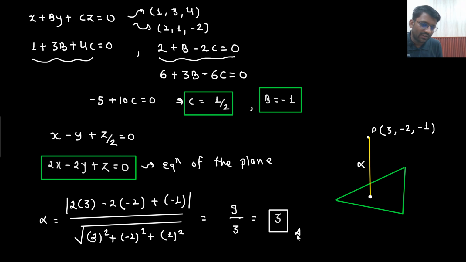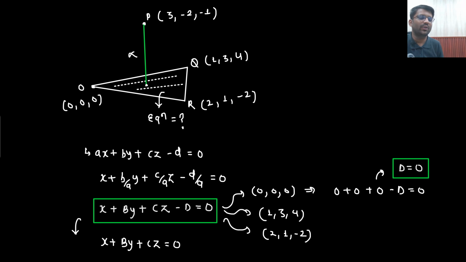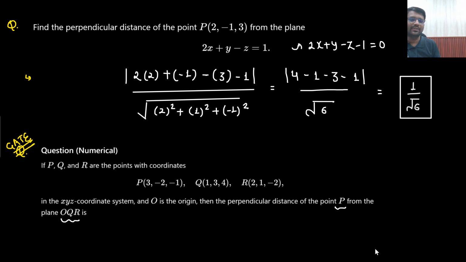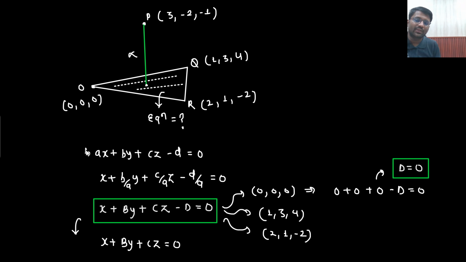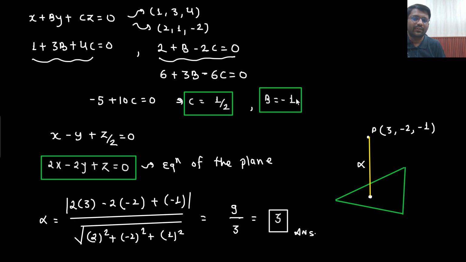Not a very easy question. This kind of question would be considered moderate to tough only, because it will not click in the examination that you need to find the equation of the plane. The equation of the plane is not given. Although this equation might click, ax plus by plus cz minus d, the calculation will be complex from here, because all the variables, like b, c and d, would be coming in terms of a. Then you would take a common and a will be thrown to 0, right? But in this manner you can find the equation of the plane.